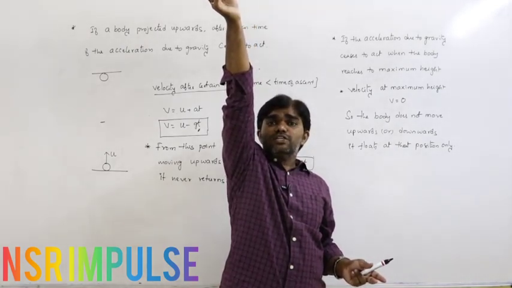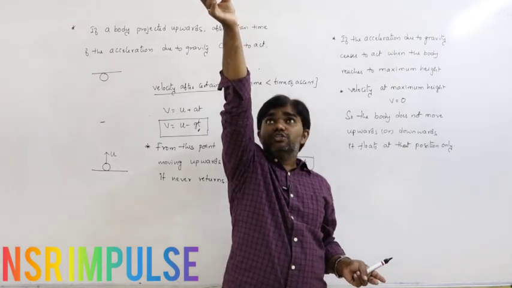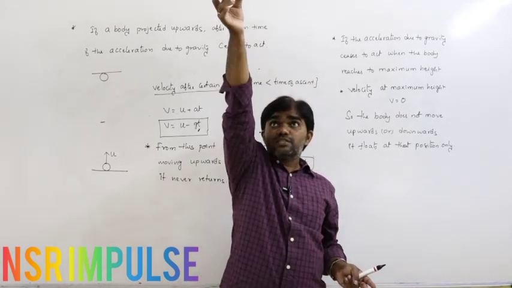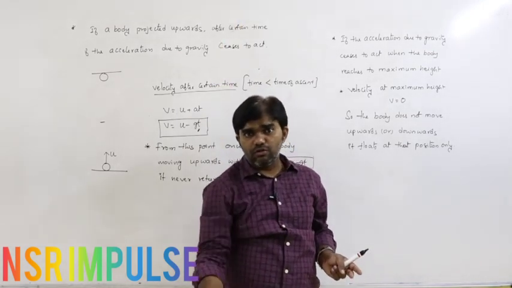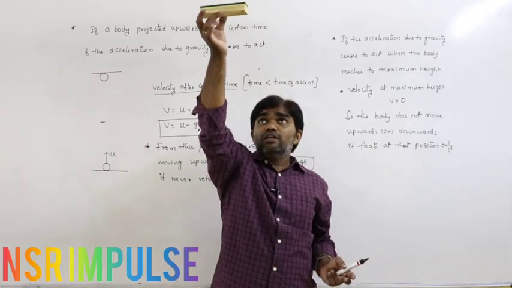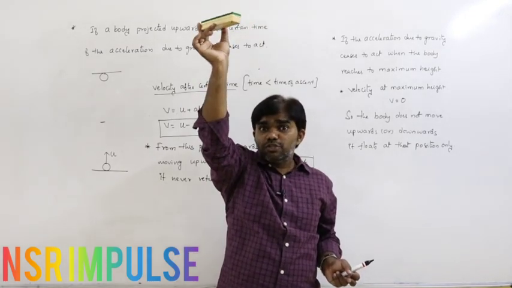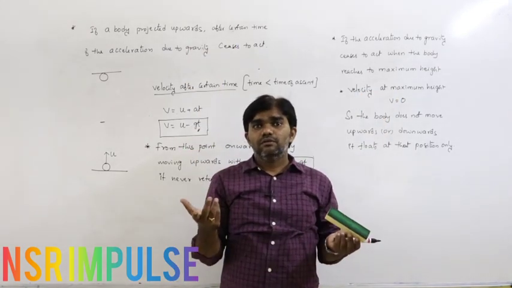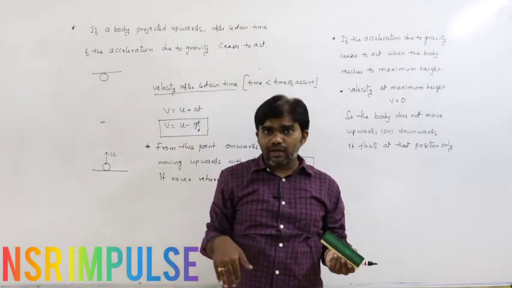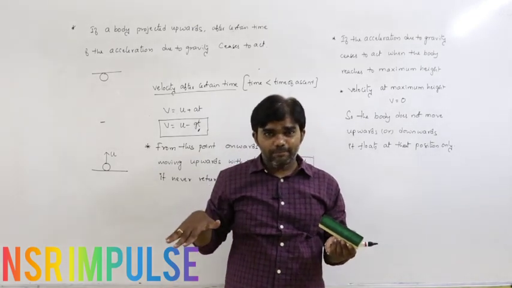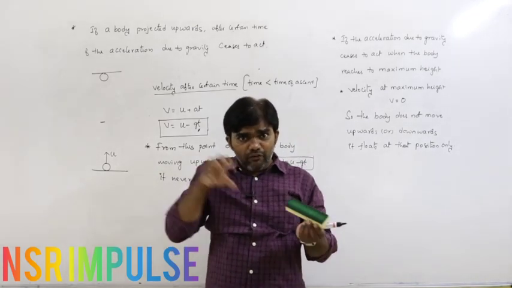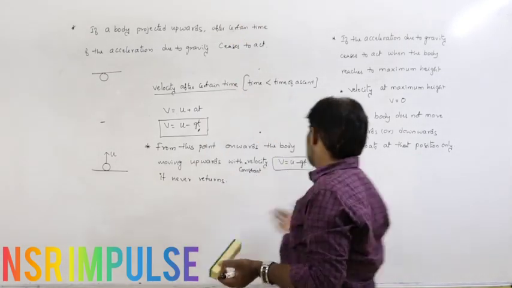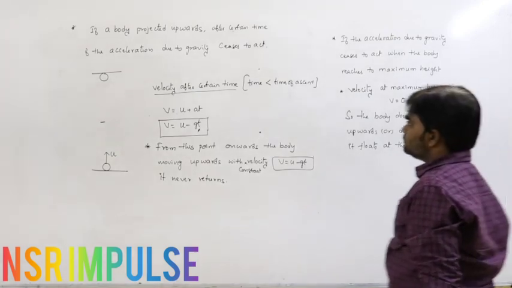Due to acceleration due to gravity only, the body moves downwards again. If at the maximum height we remove acceleration due to gravity, then what happens? Why does the body move downwards? Due to gravity. But we are removing that gravity. If we remove that gravity, the body floats at that position only. So that is the second condition.